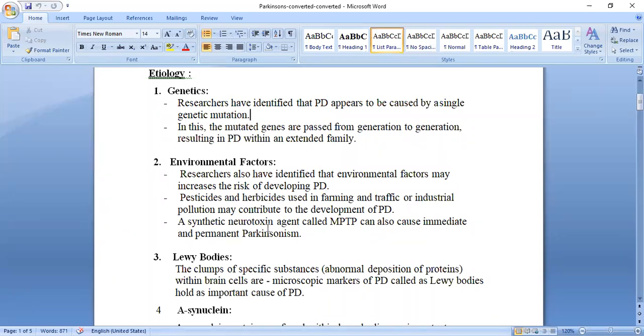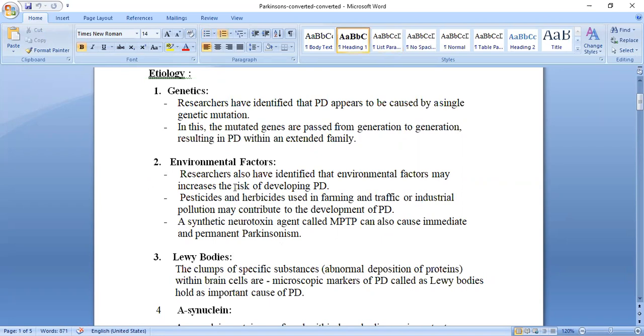And the synthetic neurotoxin agent, MPTP, is the chemical name, a very long name, so keep MPTP in your mind. This synthetic neurotoxin can also cause immediate and permanent Parkinsonism.